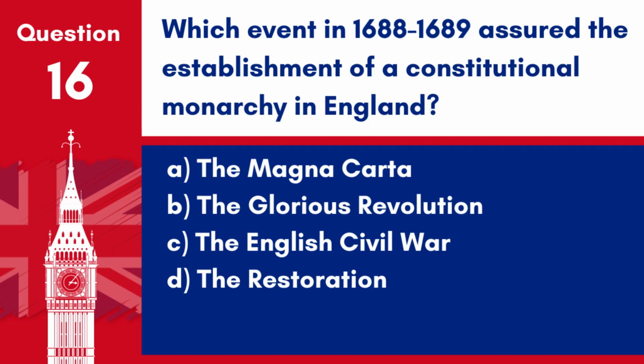Question 16. Which event in 1688 to 1689 assured the establishment of a constitutional monarchy in England? A. The Magna Carta. B. The Glorious Revolution. C. The English Civil War. D. The Restoration.